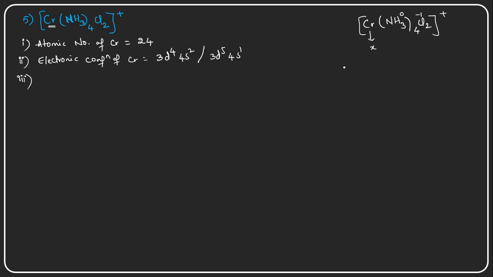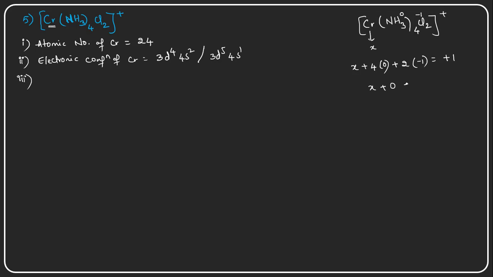So let us now write the algebraic equation. X plus, the 4 ammonia molecules are there, but they carry a zero oxidation state, right? And the 2 chloride ions are there, so -1, which is equal to +1, because the plus charge is there on the complex. So this is the algebraic equation now. Now let us simplify this. 4 into 0 will be 0 only.